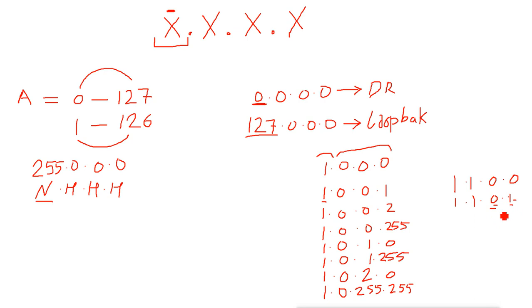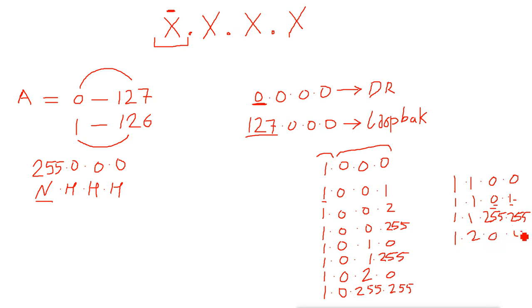Then when both these parts become 255, only then will this become 2. That means when these two parts become 255, this number will change to 2 and these numbers will go back to 0.